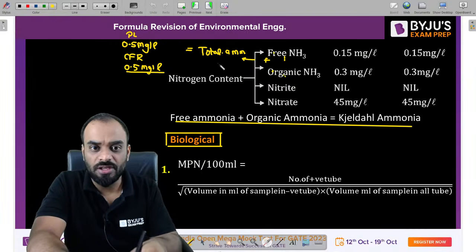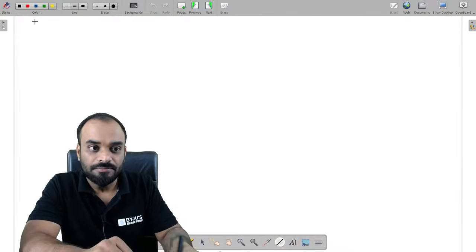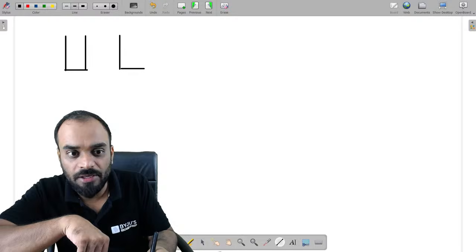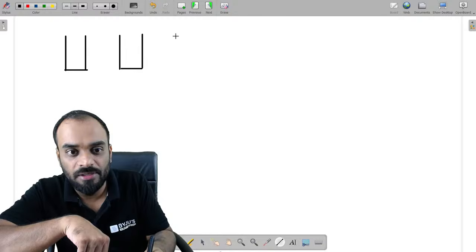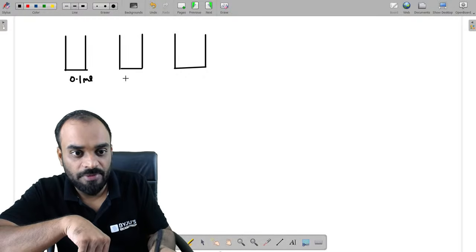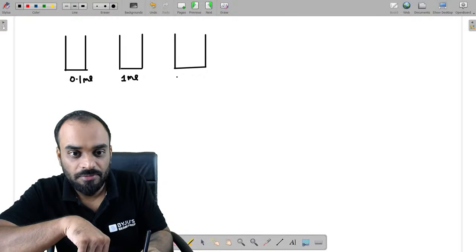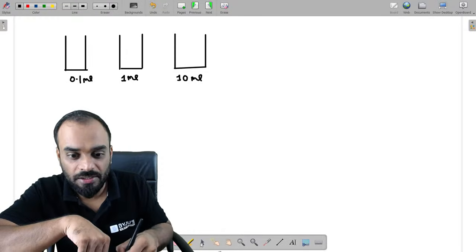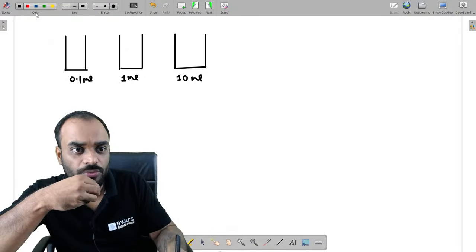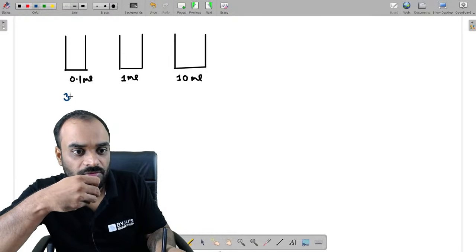Let me show you one thing so that everyone can understand it. Let us suppose, guys, we have 5 tubes of 0.1 ml, 5 tubes of 1 ml and 5 tubes of 10 ml. Let us consider that out of 5 tubes, 3 tubes are giving positive result.